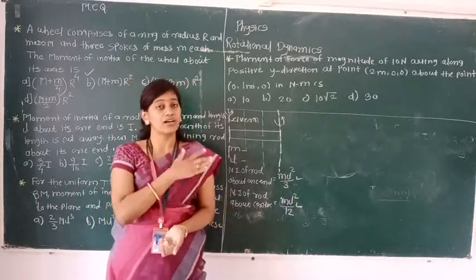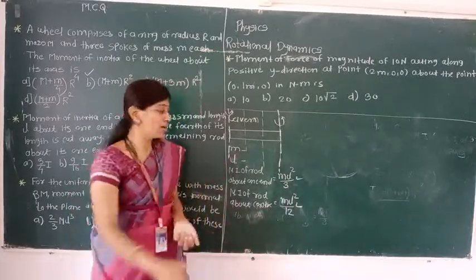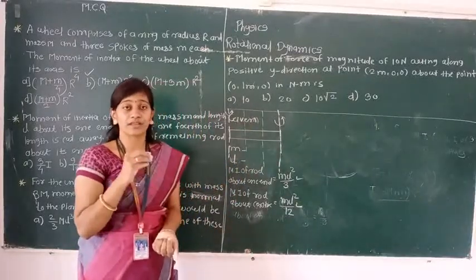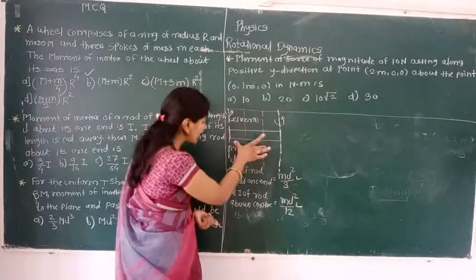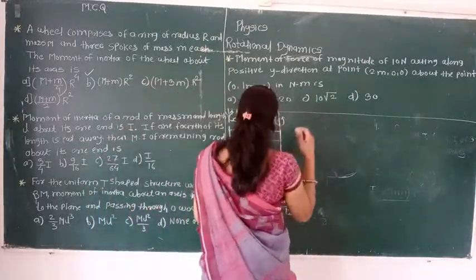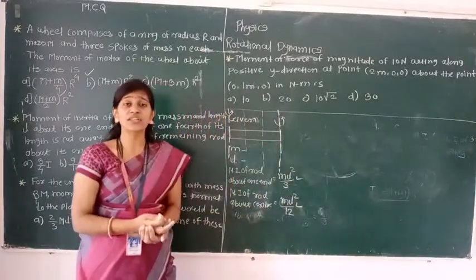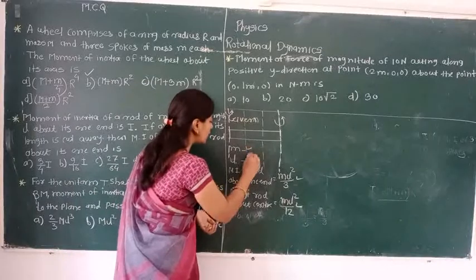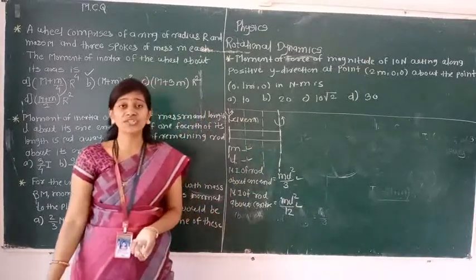From that 1/4 part is going to be cut. We have to find out the moment of inertia of the remaining rod about its one axis. For that, if we want to find the moment of inertia of the remaining rod about one axis, that time the values of m and l are going to change.